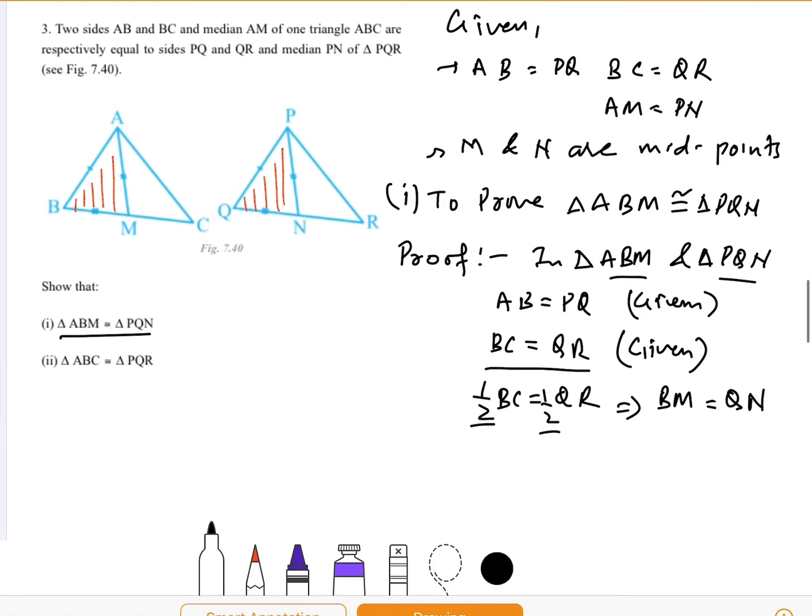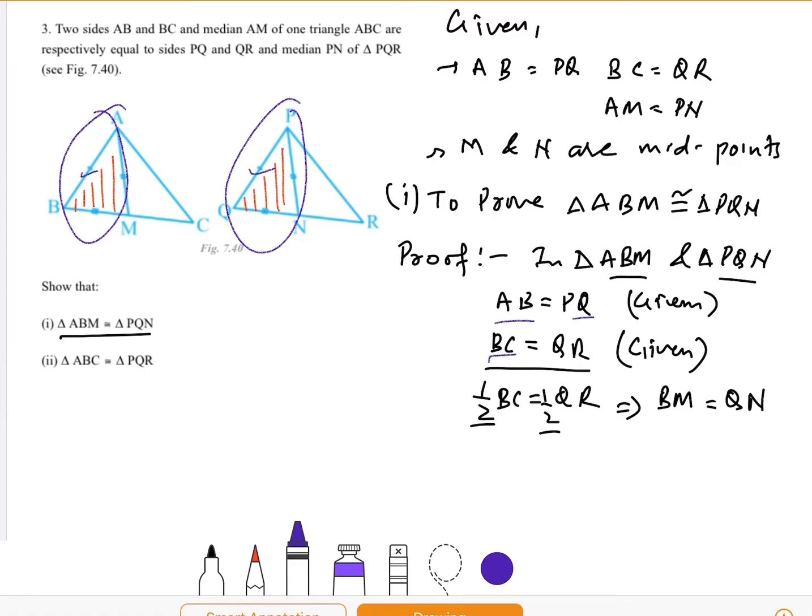So for these two triangles, we have this AB equal to PQ, we have this BM equal to QN. Also, first, this is second, and third, AM is equal to PN is given to us.